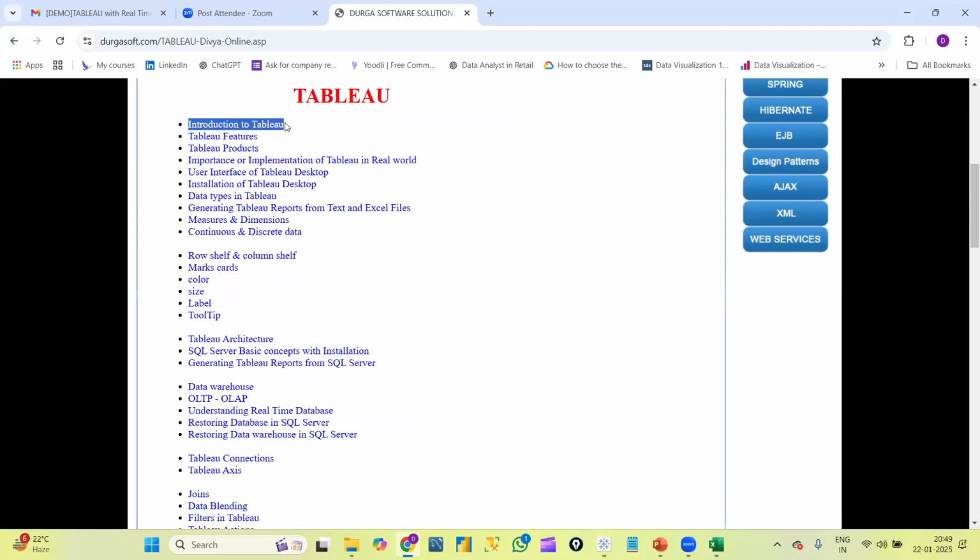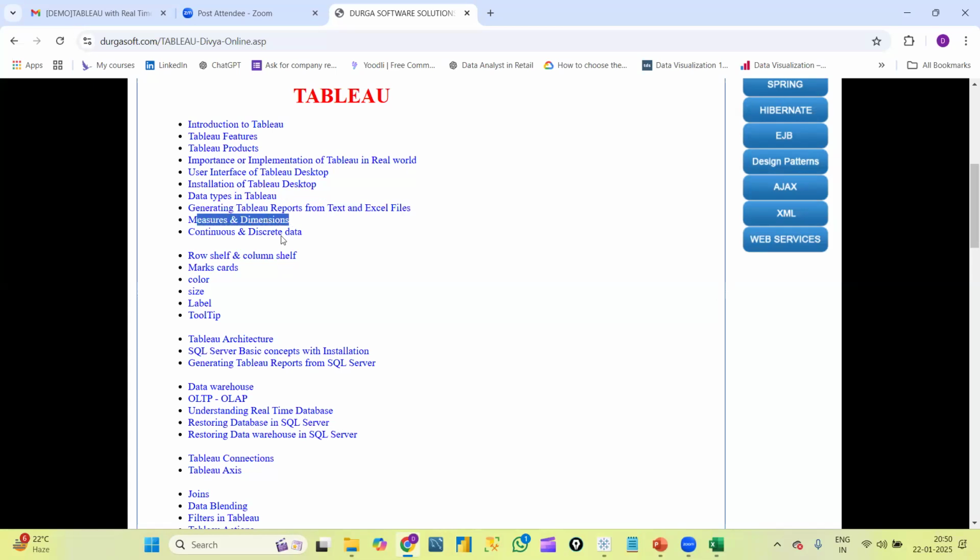First, introduction to Tableau. Next, Tableau features, Tableau products, and importance or implementation of Tableau in the real world. Next, user interface of Tableau Desktop, installation of Tableau Desktop, data types in Tableau. Up to here, normal concepts. Next, generating Tableau reports from text files and Excel files. We connected an Excel file today. Likewise, we can connect a text file also and create a graph.